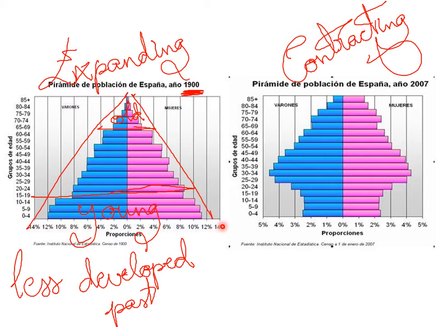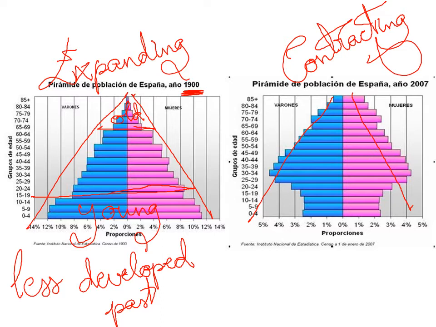This is the pyramid of Spain nowadays, and the pyramid of other developed countries. We can see that it has a strange shape. It's the shape of an urn, like a vessel, like a recipient. It doesn't show a triangular shape. It's not a pyramid with the shape of a pyramid. In fact, it's called pyramid anyway.